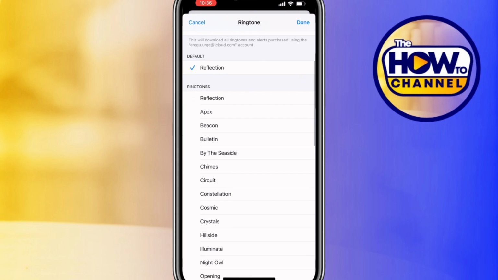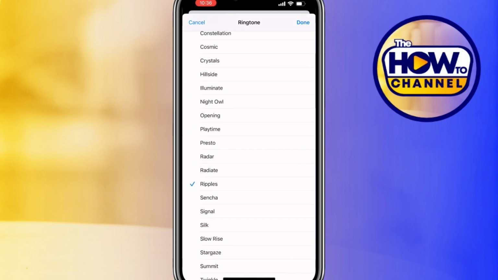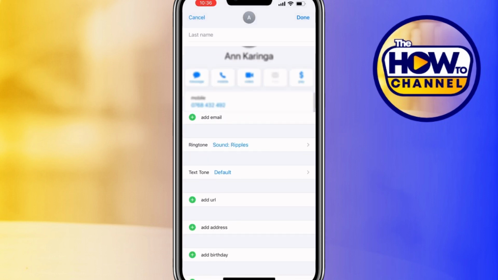Now scroll through the ringtones and listen to them by tapping. Once you find the perfect tone that suits this contact, tap on done in the top right corner to save your change, and that's it.